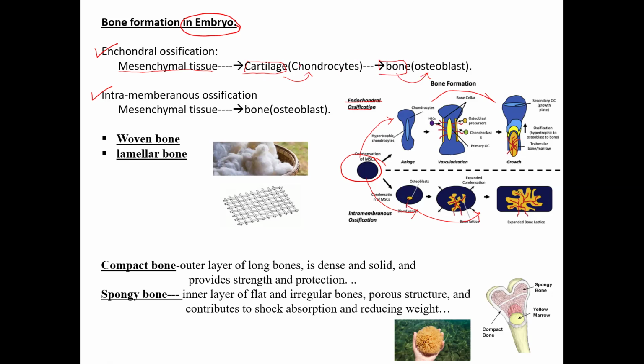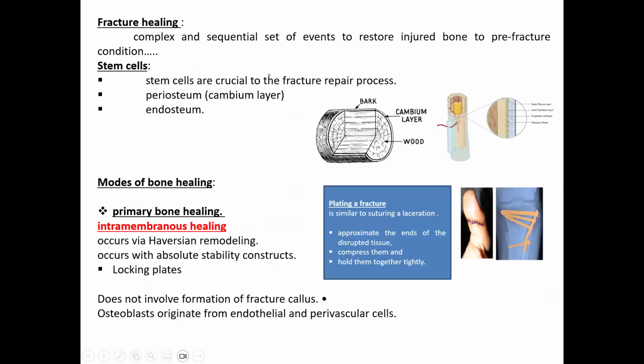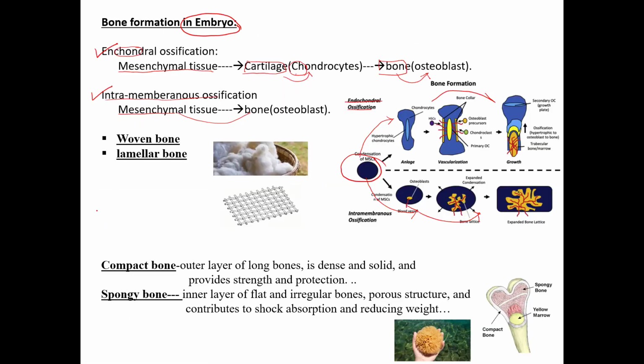So there is cartilage. Cartilage means chondrocytes. Chondrocytes means endochondral ossification. The other way is intramembranous ossification. What is happening in intramembranous ossification? The mesenchymal tissue is directly converted into bony tissue by formation of osteoblasts. There is no cartilaginous stage in intramembranous ossification. Then, depending on the arrangement of the bone trabeculae, we have two types of bone. One is called woven bone, the other is called lamellar bone.